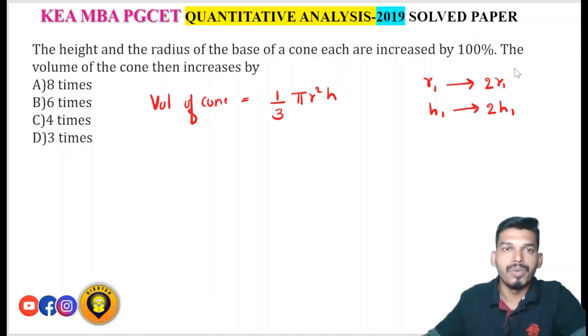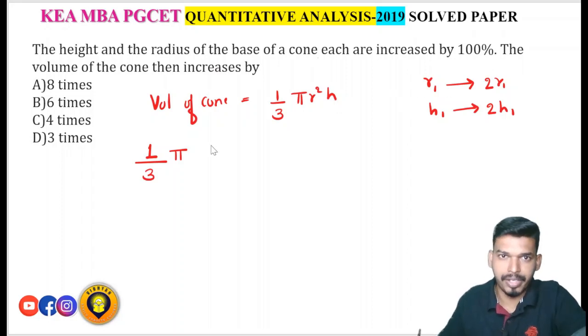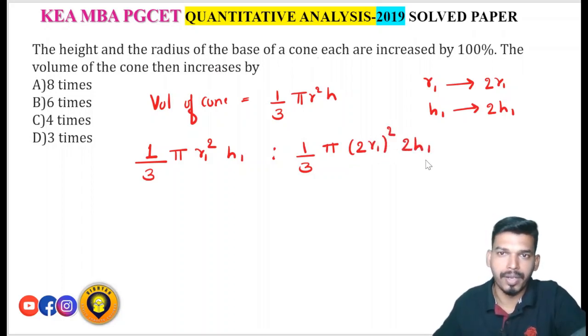Now the volume of the cone increases by how many times you have to find. So for that, just find the ratio. What is the initial volume? That is 1 by 3 pi r1 square into h1. Then the final volume will be 1 by 3 pi, r1 becoming 2 times r1, the whole square, into 2 times h1.